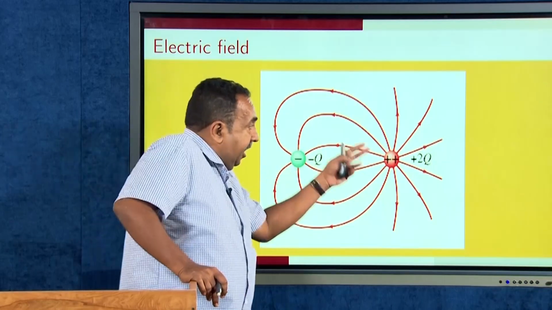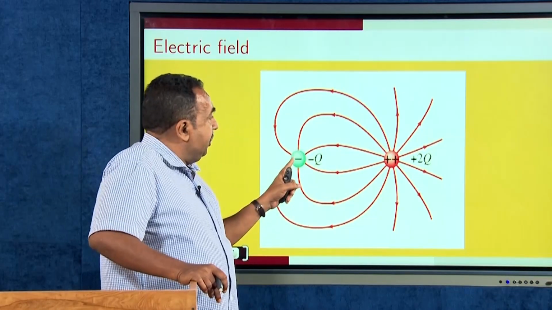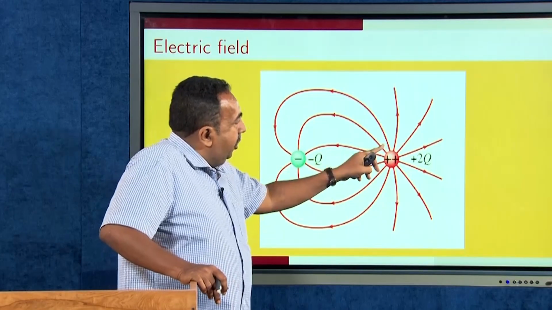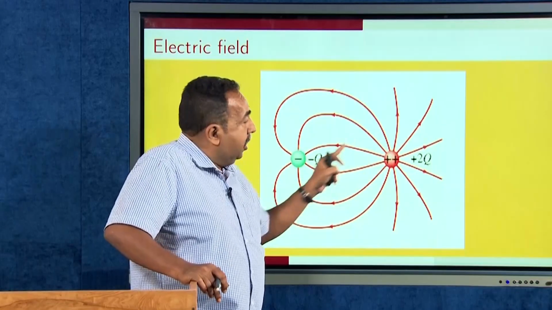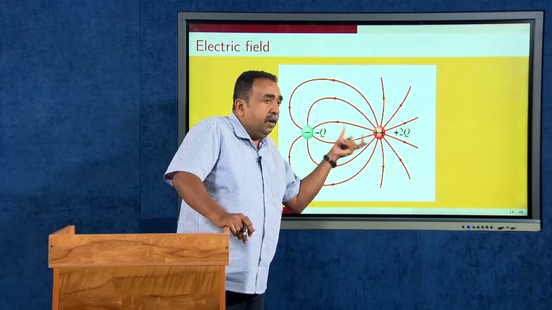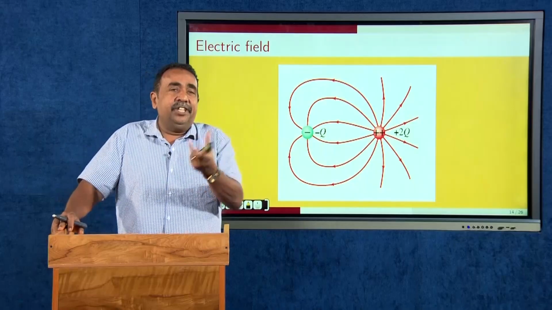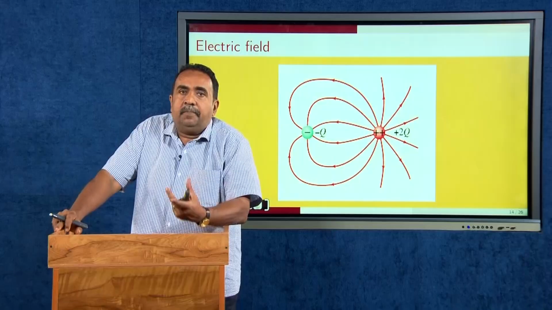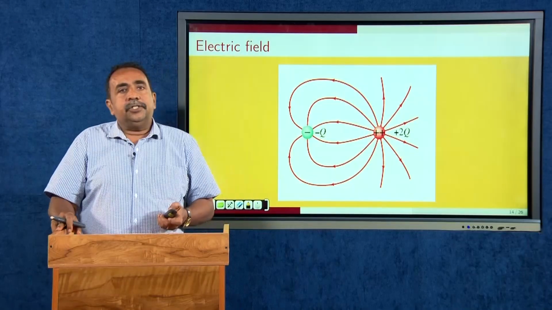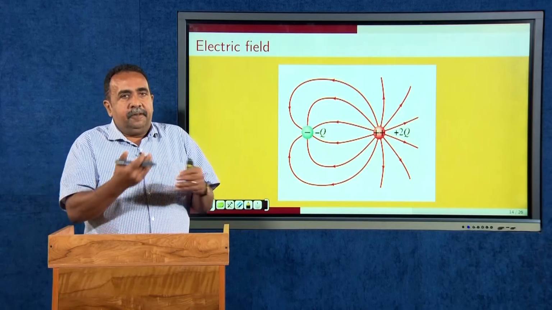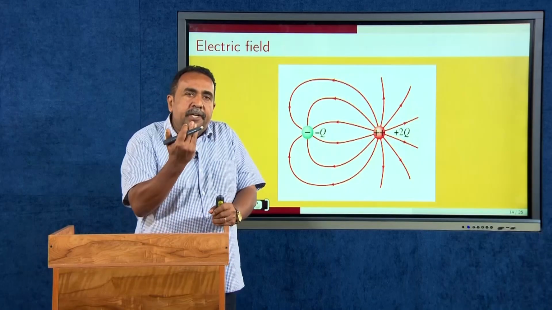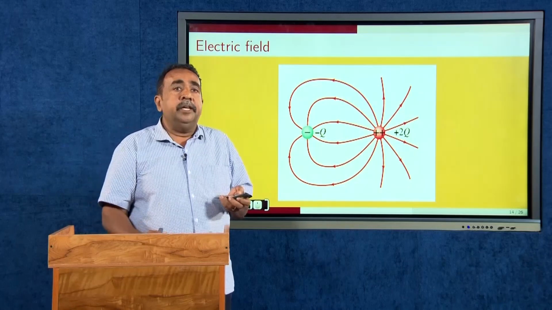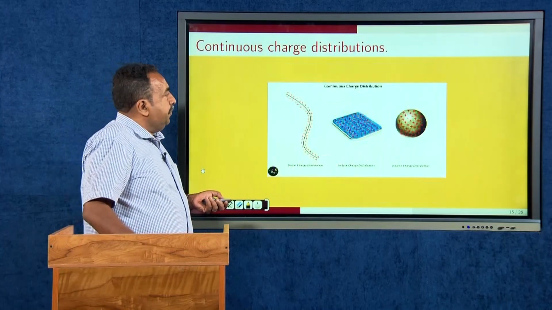Therefore, the number of lines here, you can see that only 3 are coming and falling upon the upper side. Now, you can see that the number of lines is more compared to the number of lines here. The number of lines represents the intensity of the field. Therefore, more charges means more lines around the charges. This is the way of representing the electric field. Therefore, more lines give you more intensity of the electric field.